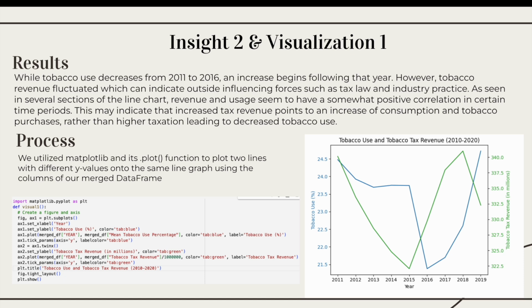We used matplotlib and its .plot function to plot two lines with different y values onto the same line graph using the columns of our merged data frame.